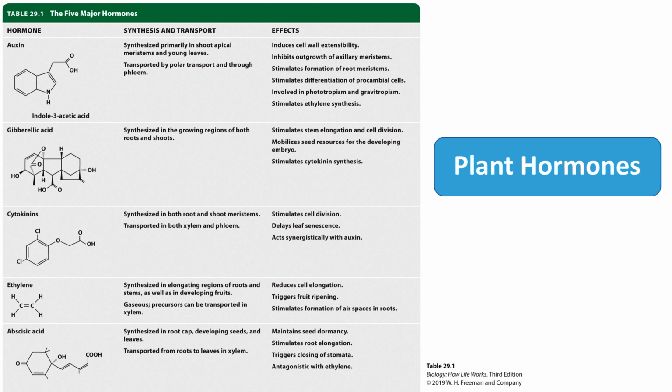Chemical signals such as hormones influence both the growth and the development of plant cells. Growth is an irreversible increase in size. Development, on the other hand, includes the formation of new tissues and organs. Development also includes the differentiation of cells. There are 5 major hormones recognized in plant growth and development. They are auxin, gibberellic acid, cytokinins, ethylene, and abscisic acid. They set up and maintain the basic patterns of plant development, as well as coordinate the growth and development of plants in response to internal and external environmental stimuli.